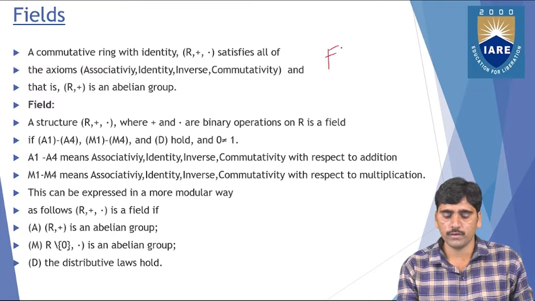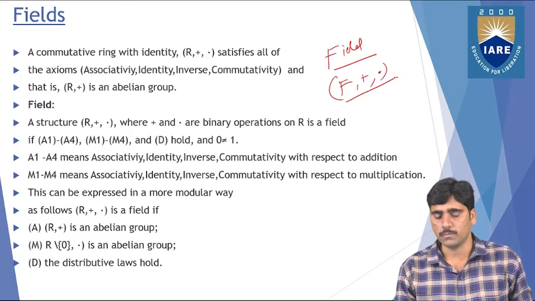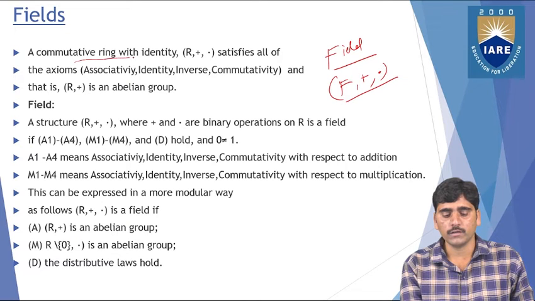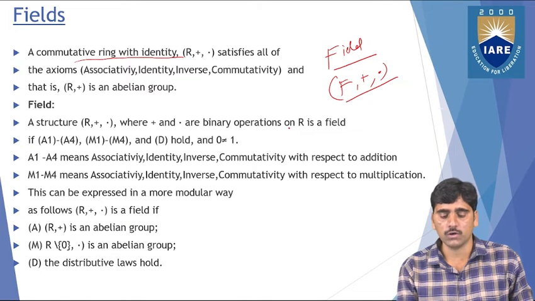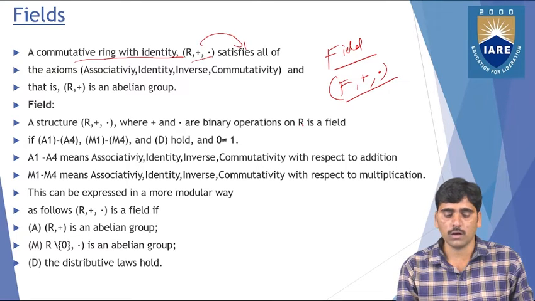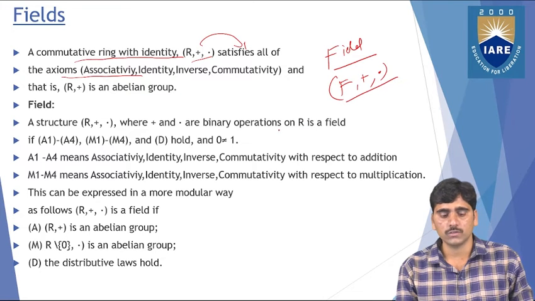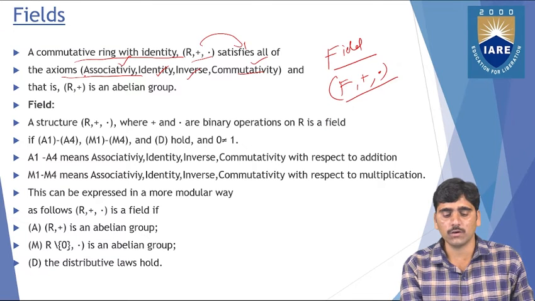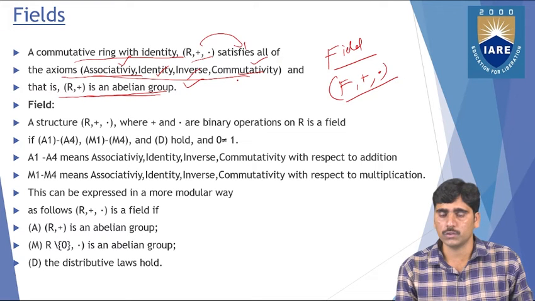indicates F, a field indicates F, with the plus and dot operators. And here, a commutative ring with identity R, plus, dot operator, satisfies all of the axioms. Those axioms are nothing but associativity, identity, inverse, and commutativity properties. So it should satisfy all these axioms, and R plus has to be an abelian group.